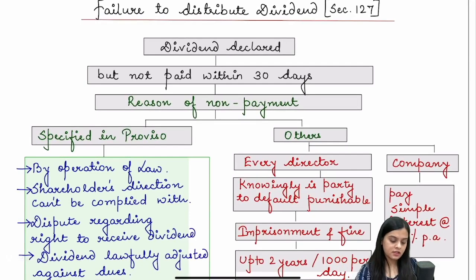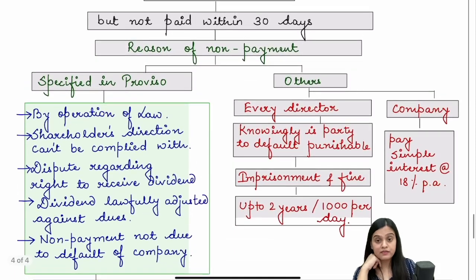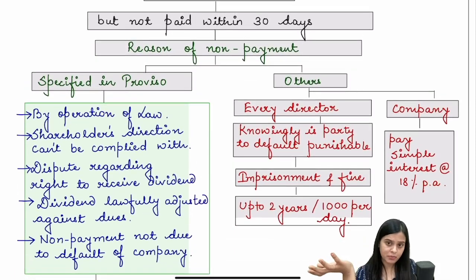Now section 127 is an important section which provides the punishment for failure to distribute dividends. If the dividend is not paid within 30 days as it is supposed to, then there is penalty. The director who is knowingly a party is liable to imprisonment as well as fine. Imprisonment can extend up to 2 years, and the fine is 1,000 per day, and the company is liable to pay a simple interest at the rate of 18% per annum.